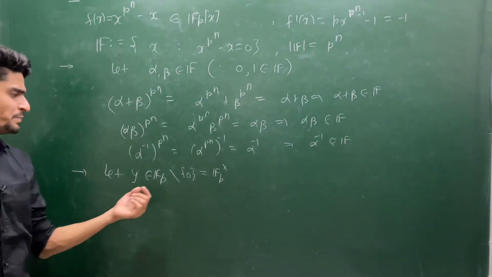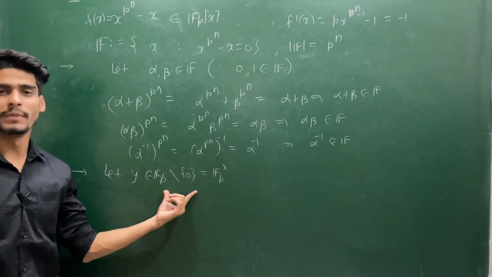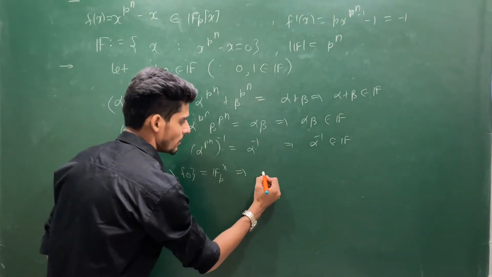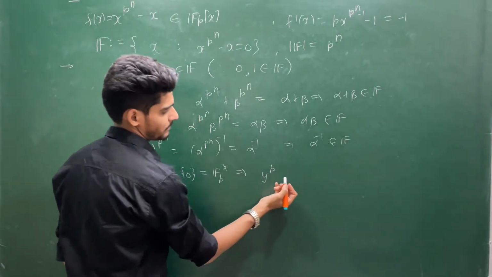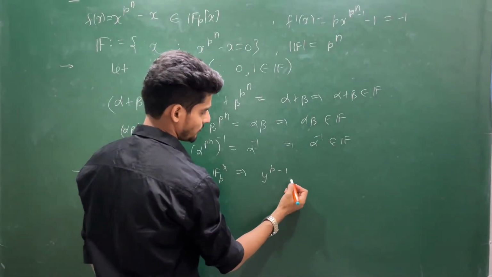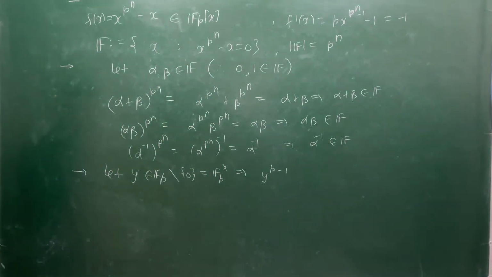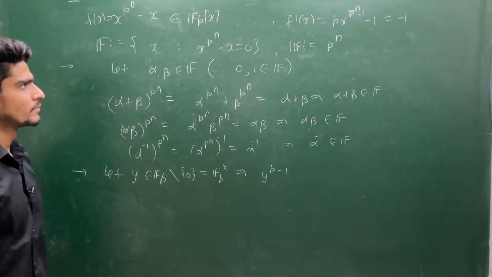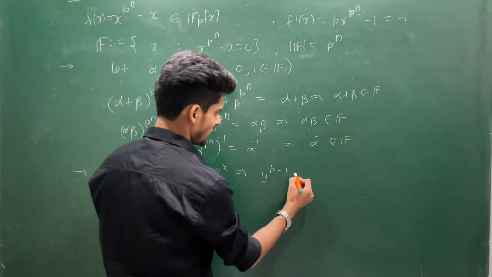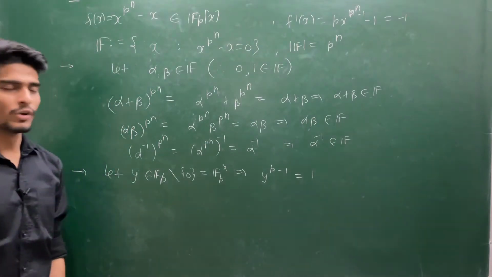But we also know F_p star is a multiplicative group of order p minus 1. So this implies y to the power p minus 1 will be equal to 1.